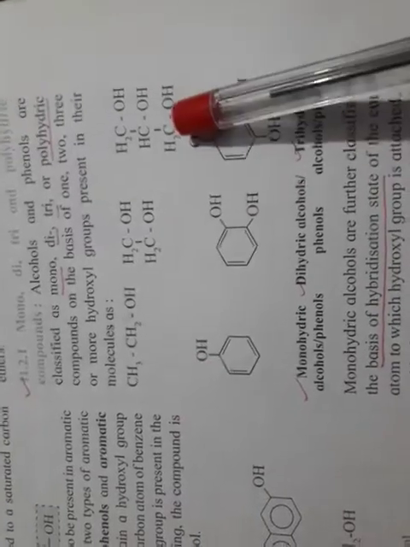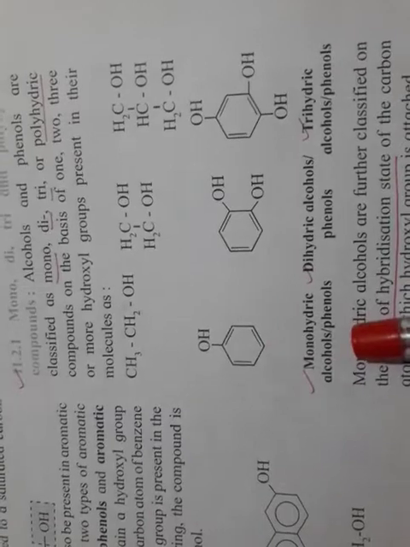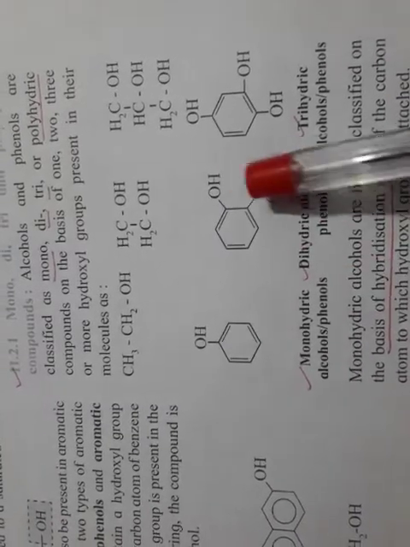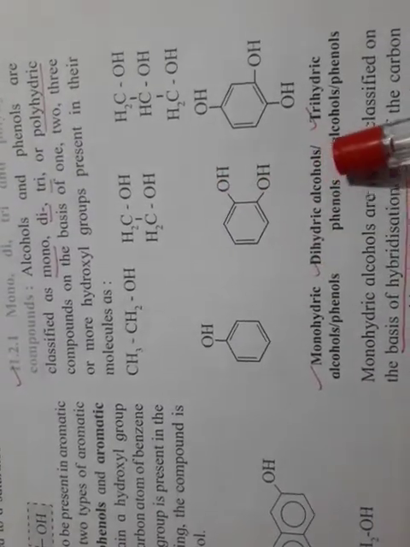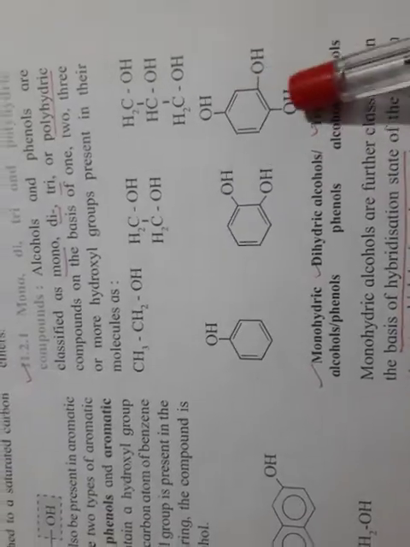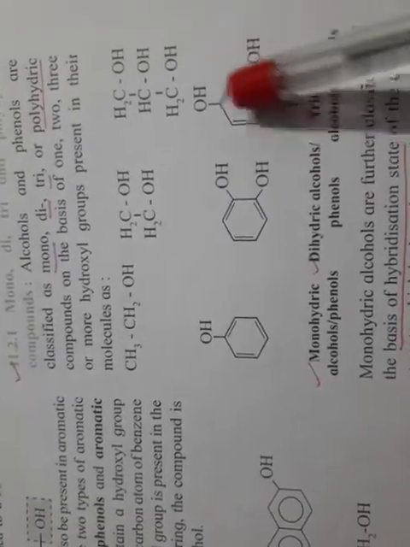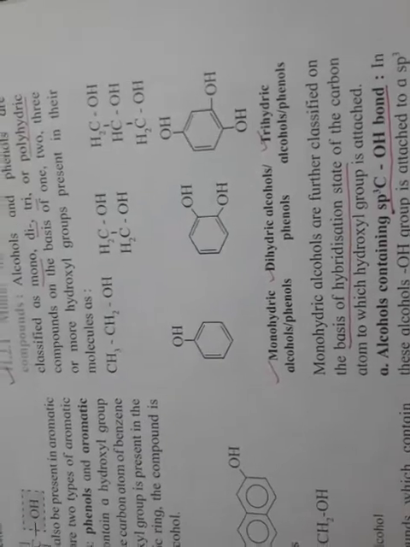These are all alcohols. Here OH is directly attached to the benzene ring. This is a monohydric phenol. This is a dihydric phenol, and this is a trihydric phenol. 3 OH groups attached to the benzene ring. So mono, di, tri or poly. Okay. In this lesson we have to study only monohydroxy compounds.